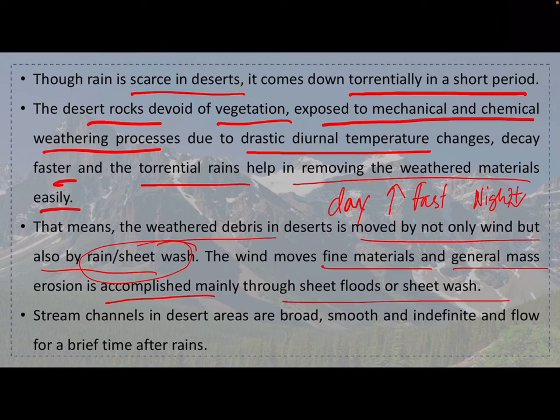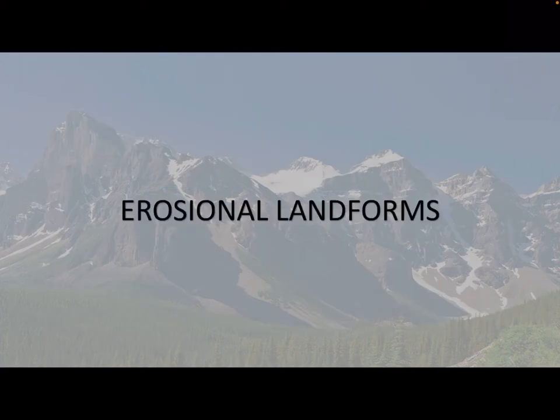Basically what is happening is, because of the abrasion, because of these sediments, the finer sediments will move by wind, but the bigger sediments will move with the water. Stream channels in desert areas are broad, smooth and indefinite and flow for a brief time after the rains. After some time they will get evaporated and they will form some kind of salt pans.